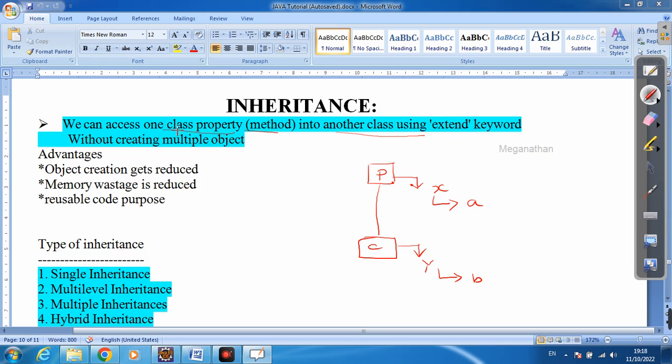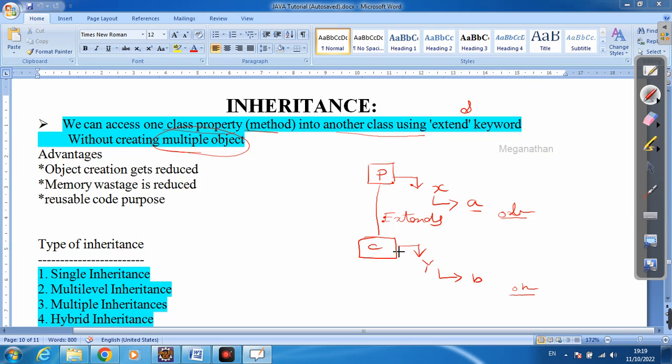We can access one class's property, that is, we access this parent class in the child class using the extends keyword, without creating multiple objects. If you want to access this business logic, we would need to create an object of the parent class. If we need to access this business logic, we need to create an object for this child class.